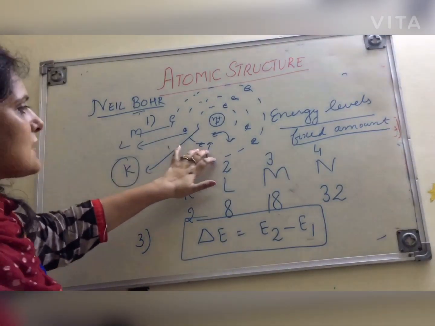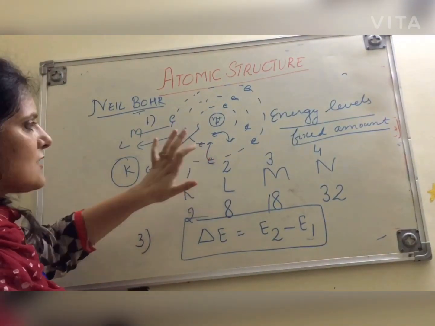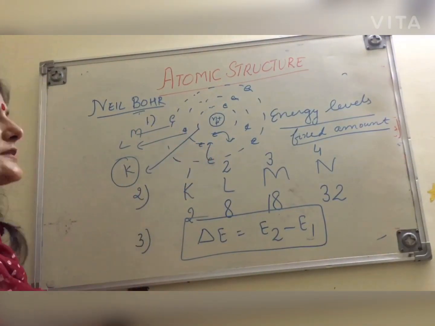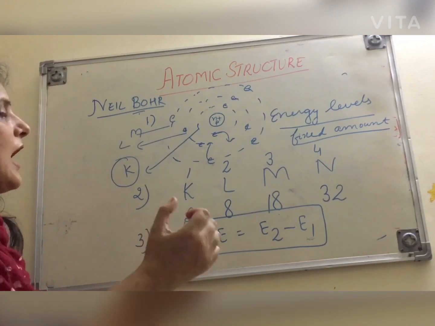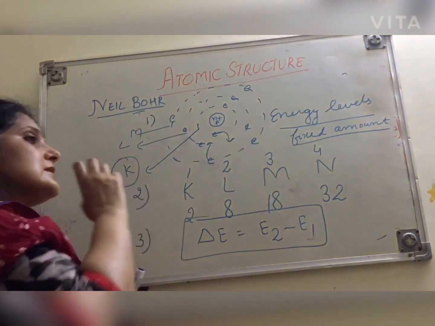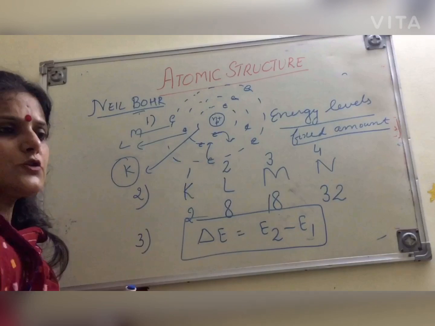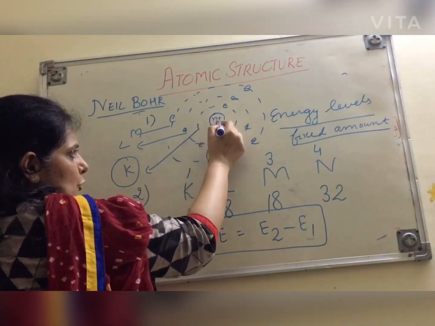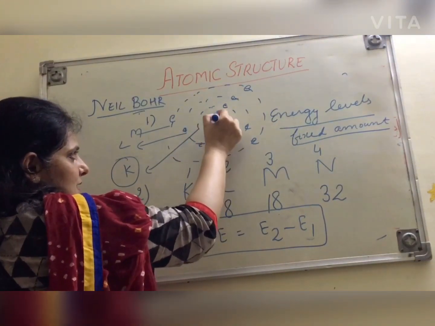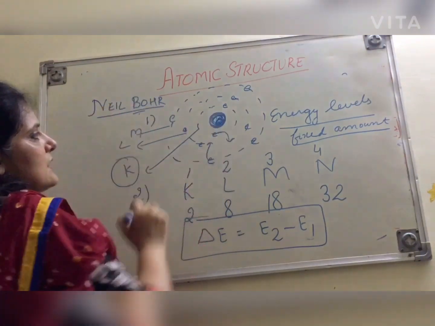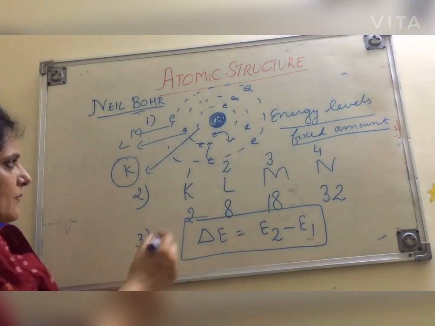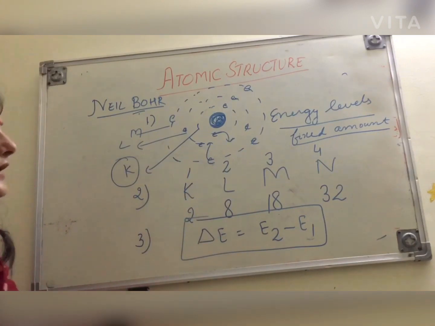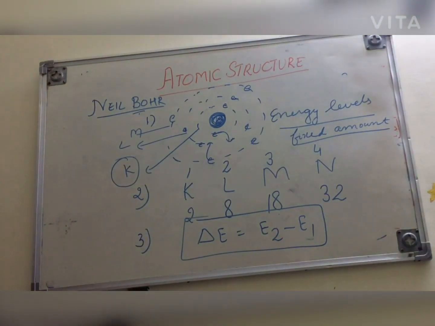Now, the mass of an electron is negligible as compared to the total mass of the atom. It means who is contributing towards the mass of the atom? It is the nucleus. This center is contributing towards the mass of an atom. Mass of electrons is negligible. So these were a few points put forward by Niels Bohr, and it is known as Bohr's theory of atomic structure.